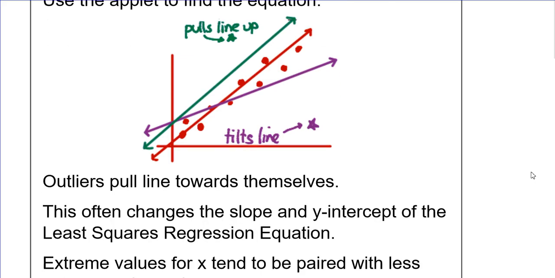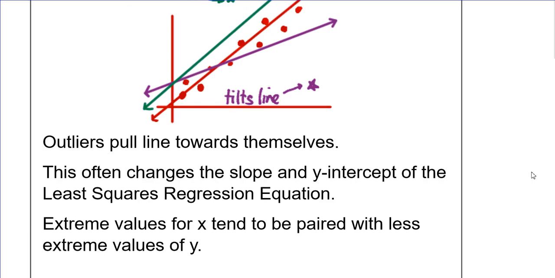So again, it's going back to changes in your slope and your y-intercepts. And remember, any extreme values for your x's, your explanatory variables, tend to be paired with less extreme values for your y's, your response variables. So today's lesson built off the previous one. We were just looking at more of the ways that outliers have an impact, how they change your equations, as well as your coefficient of determinations and your correlation coefficients.